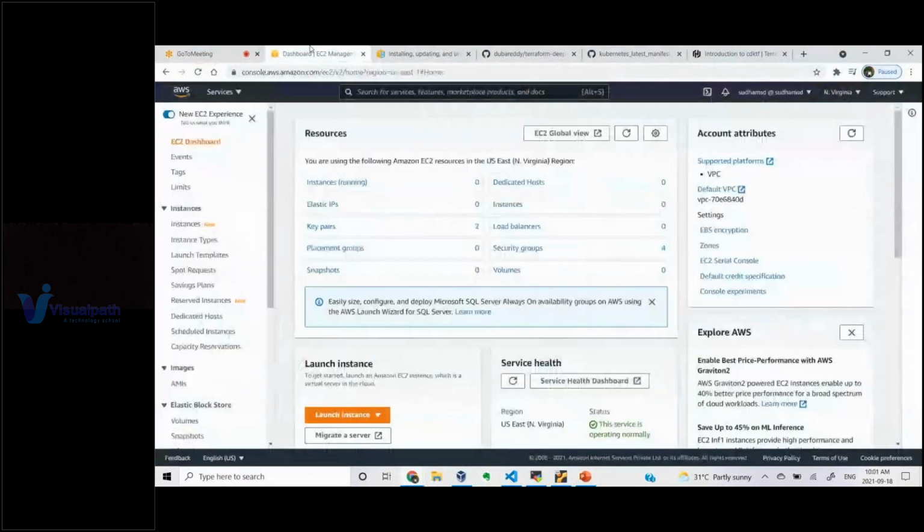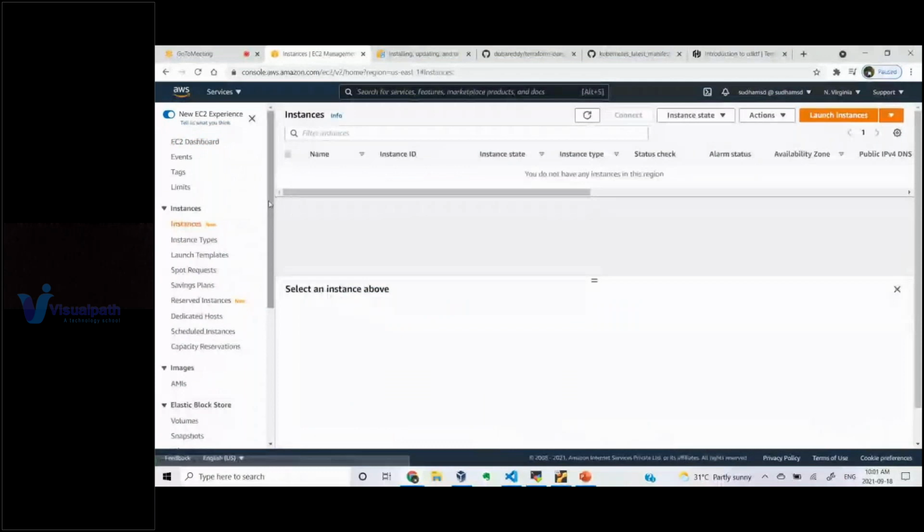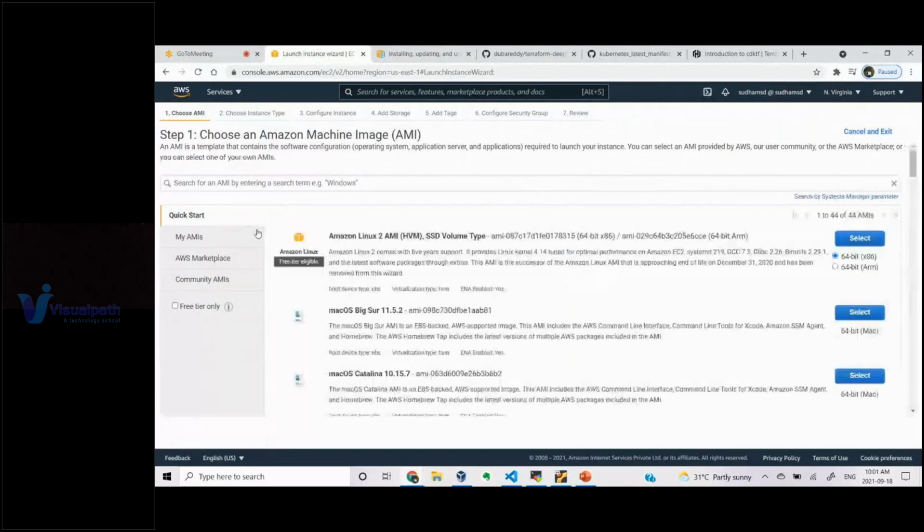Let's just say this is my AWS dashboard, the console. Let me go to the EC2 dashboard, and if I go to the instances, here I don't have an instance. If I want to launch an instance, there are certain particular steps: AMI selection, instance type, configure instance, add storage, add tags, configure security groups, and review. These are the stages which we have to complete in order to spin up the instance.